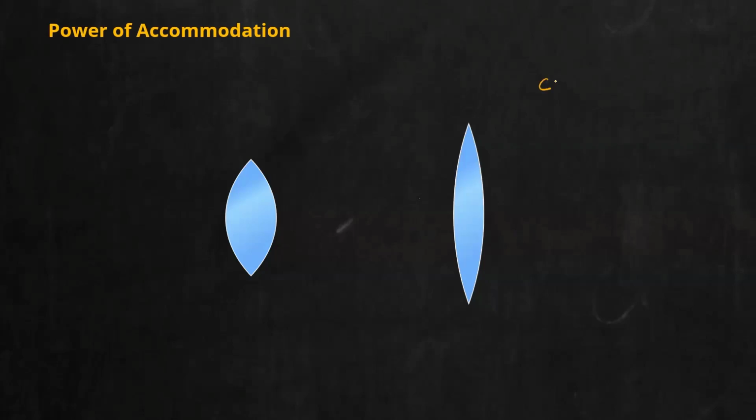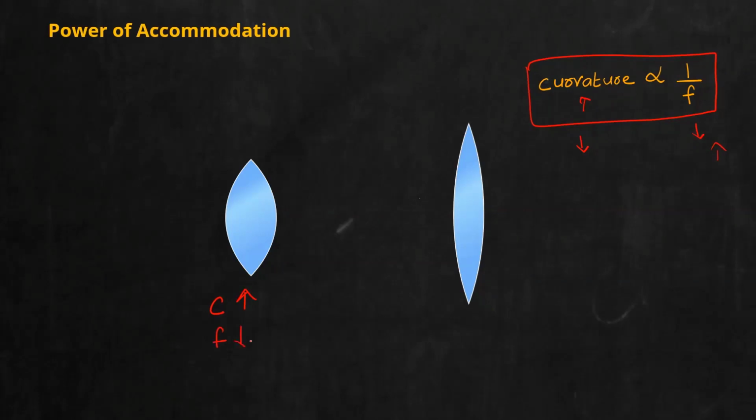I can conclude curvature is inversely proportional to focal length. This is a very important idea. Curvature of a lens is inversely proportional to focal length. So if you increase the curvature, what will happen to focal length? Focal length will decrease. Whereas if the curvature is less, focal length will be more. Here you can see the curvature is more. As a result, this will have less focal length. Whereas here the curvature is less. It will have more focal length.